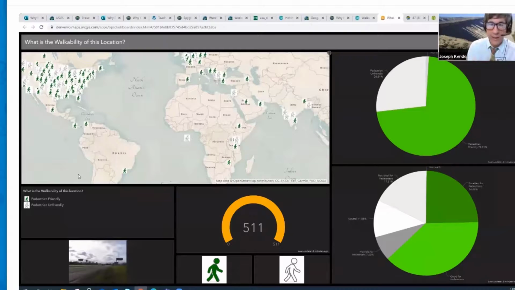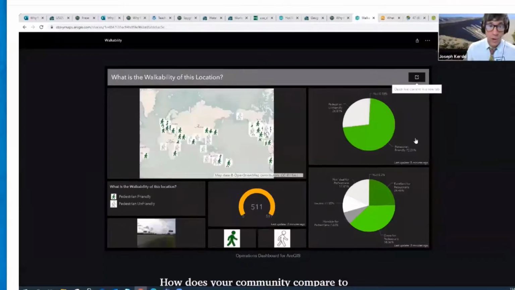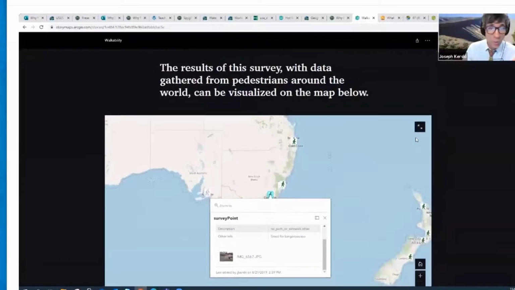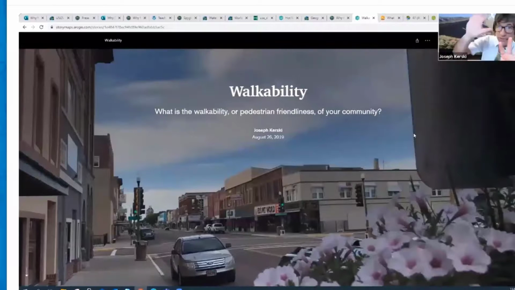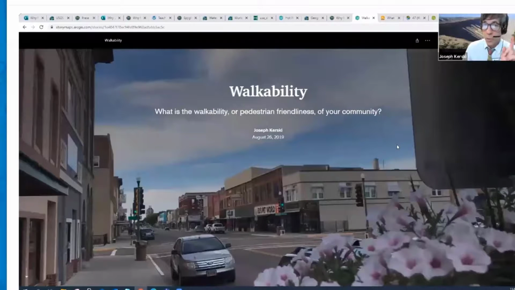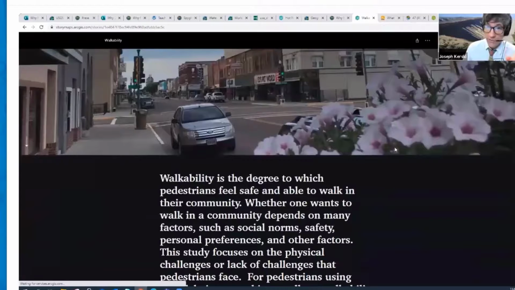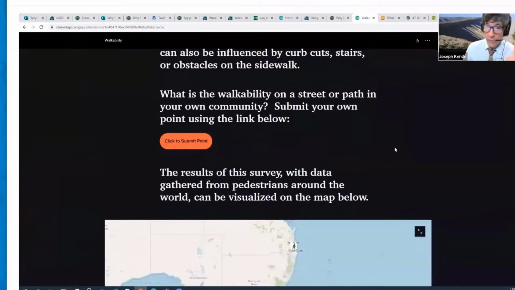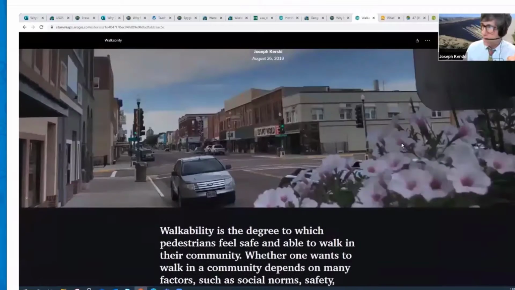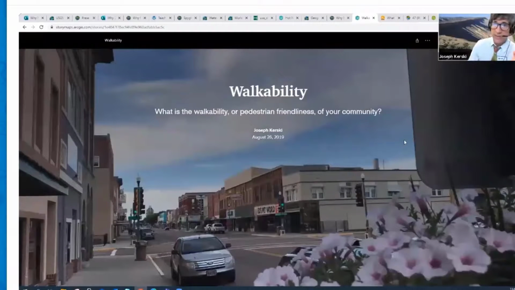Another thing that I wanted to point out here is that this graph, along with this dashboard, along with the web map, along with the survey, and the whole story map that wraps all other 3 things into one story map that tells you a story about walkability, took me about 1 afternoon. So 1 hour, basically 1 class period for each one of these components. 1 class period for the dashboard, 1 for the story map, 1 for the survey, and 1 for the web map itself. So we're not talking days, weeks, months to create these things.